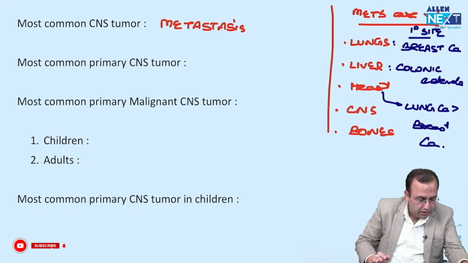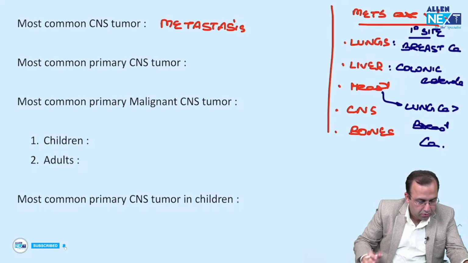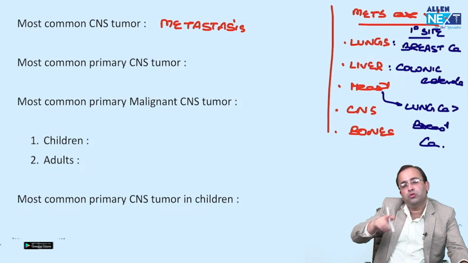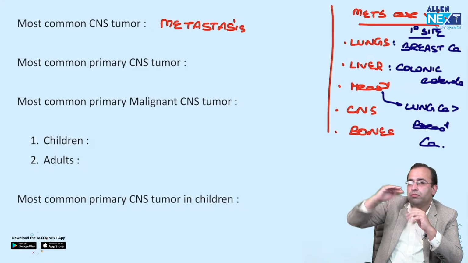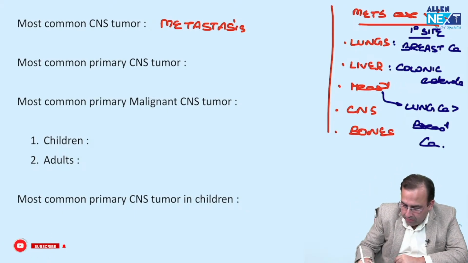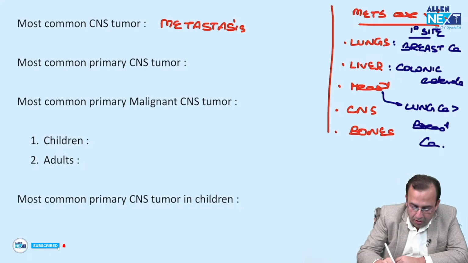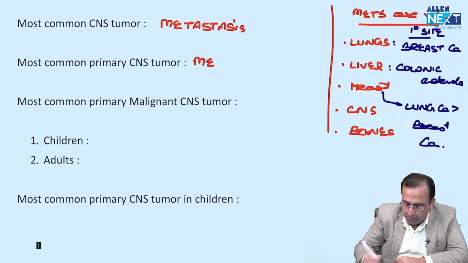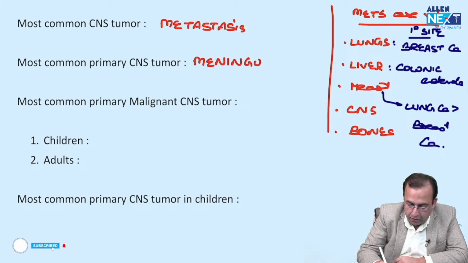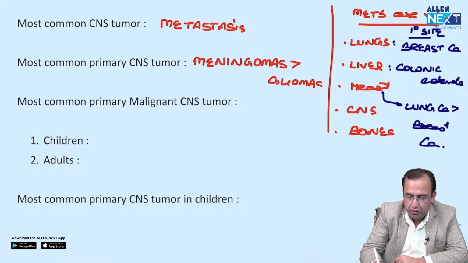Now coming back to CNS tumors, Paras, totally agreed, totally agreed. We'll add bones to your list. Now, most common CNS tumor was metastasis, most common primary CNS tumor being meningioma. Most common primary CNS tumor, meningioma. Meningiomas followed by gliomas. Dekho bachche, in your FMG exam, you always go for most common.